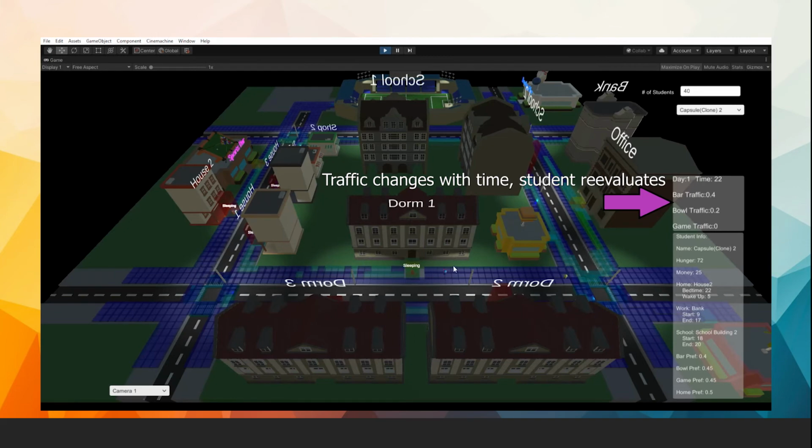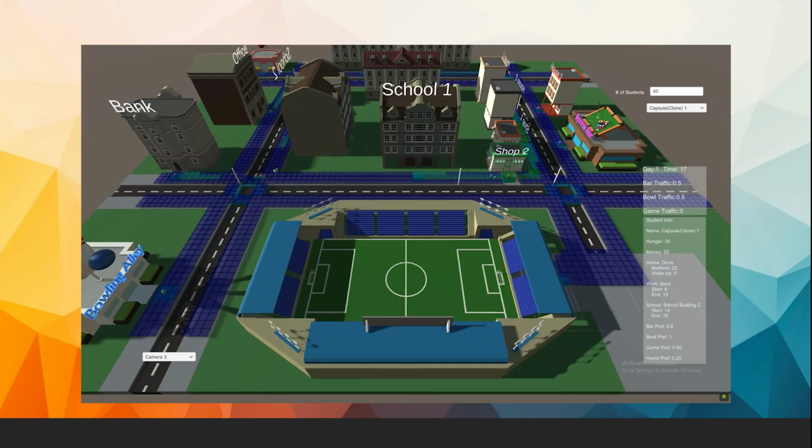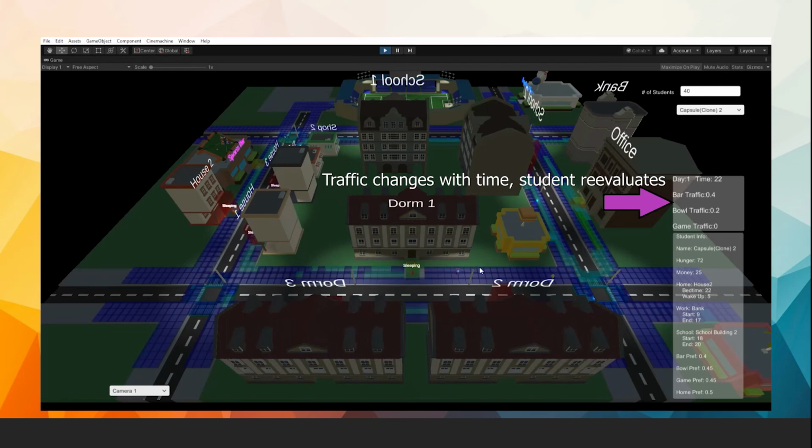However, on the way home they realize that the bowling alley should be dying down around now, and that the low traffic would actually offer them the best possibility of enjoying their time, and they change their mind. While most students demonstrate that the possibilistic utility selector is successfully integrated by simply going where they prefer in their free time, this is a clear example of them weighing the traffic of the location against their personal preferences